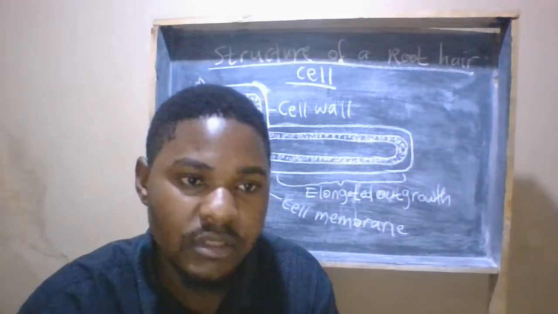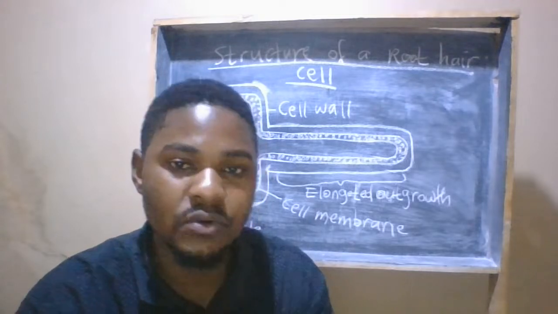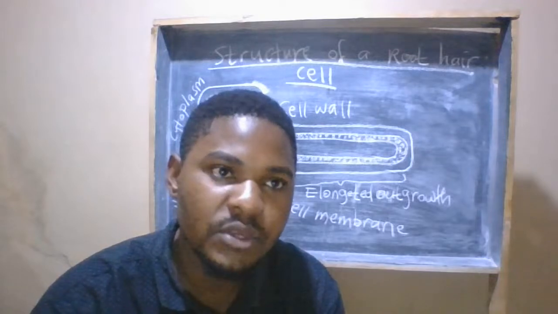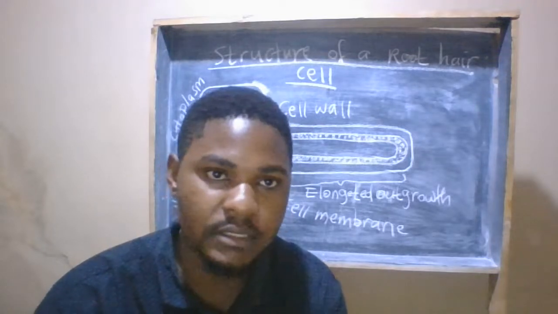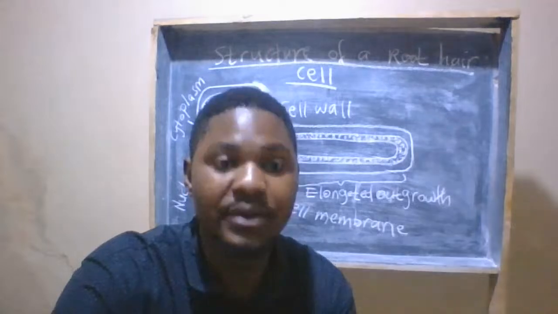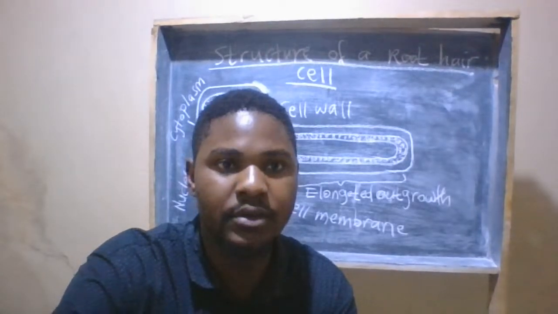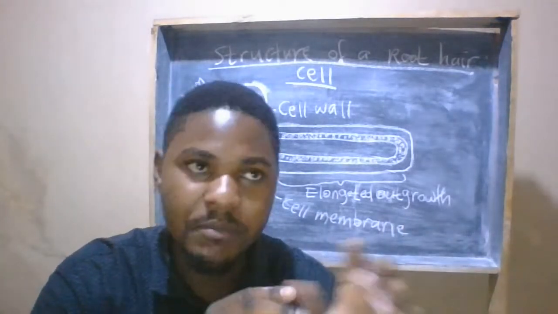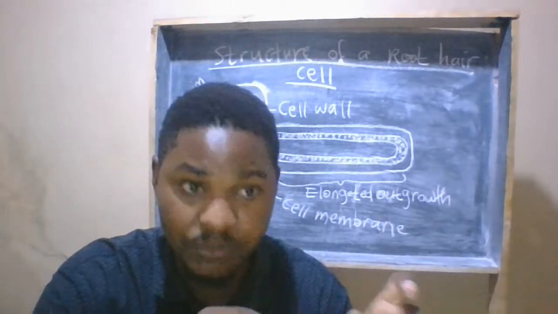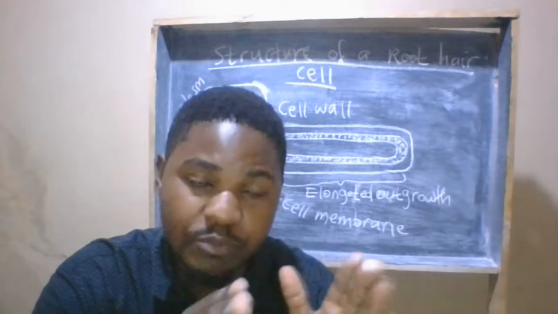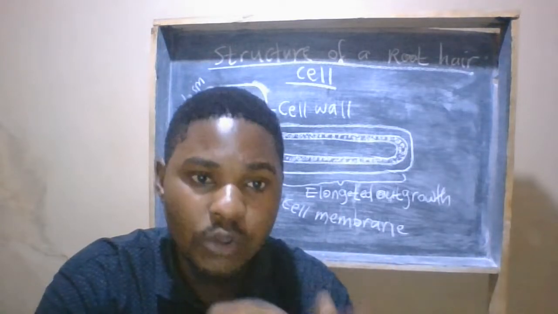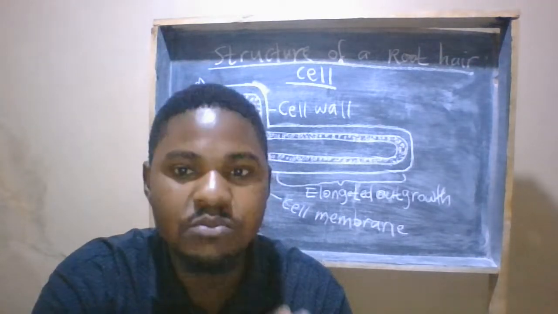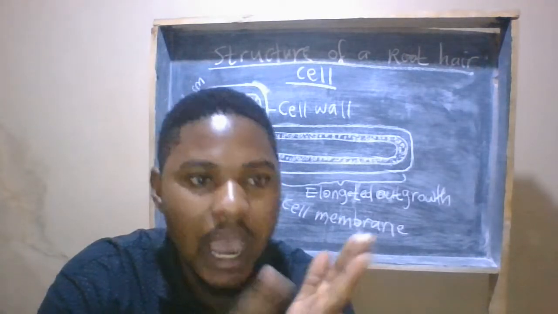We know that the xylem is a vessel which is responsible for the movement of water and mineral salts from the roots up the plant. But how is that done? Without wasting much time, after being absorbed, remember water and mineral salts have been absorbed, water moves from the root hair cell to the xylem using three possible routes, namely apoplast.